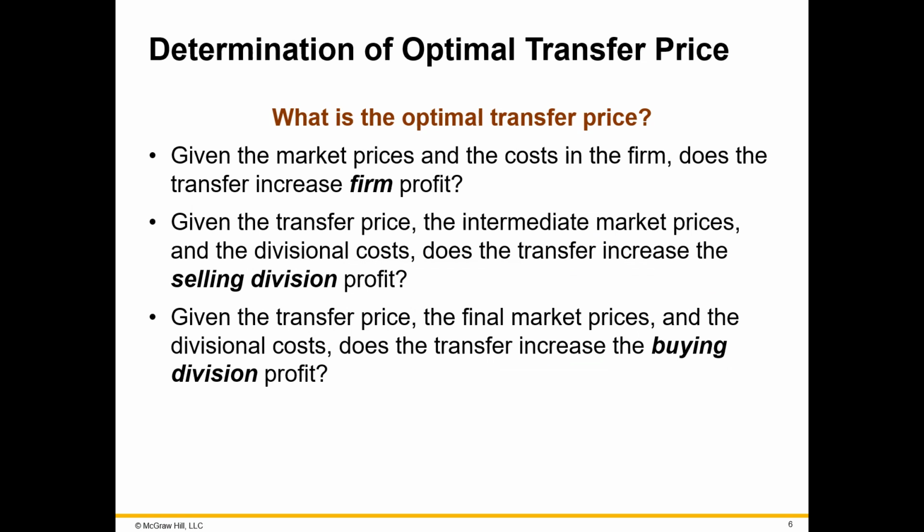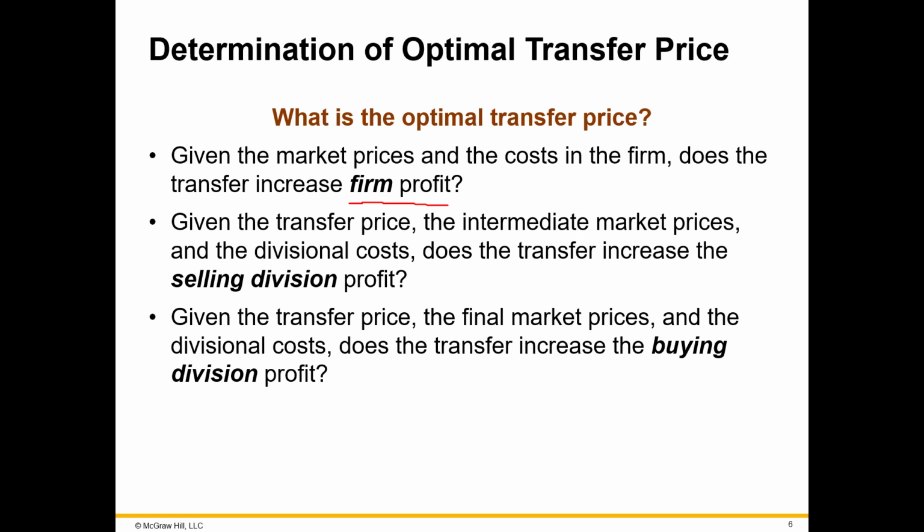So now the firm has to decide whether or not to buy the milk internally or to buy it from the open market. So the primary question is, does the firm's profit increase if the internal transfer takes place? So that should be the number one question for everybody working at that firm with whatever decision that they're making. Will it increase firm profit? If it does, then the firm wants the transfer to take place.